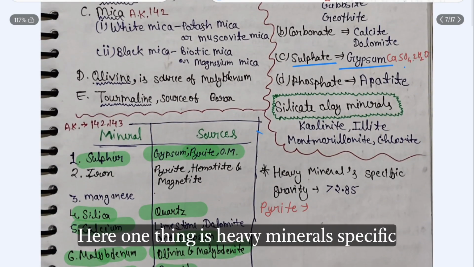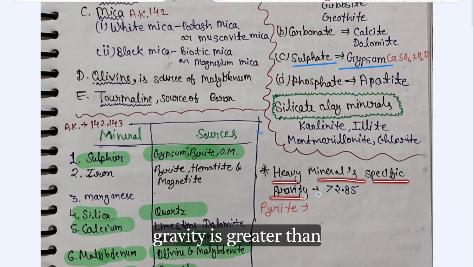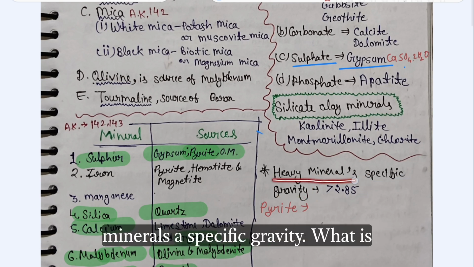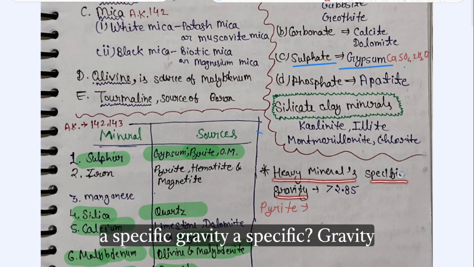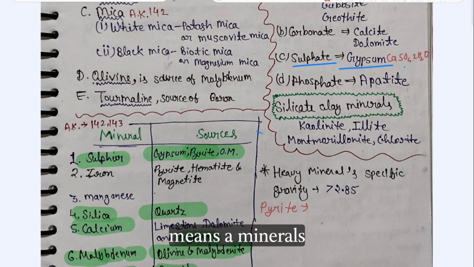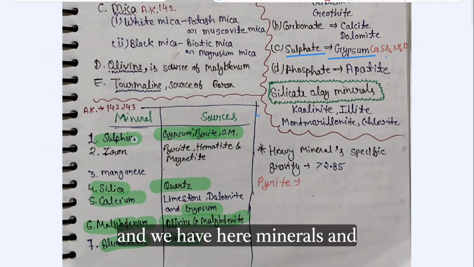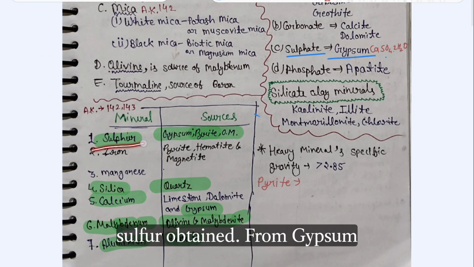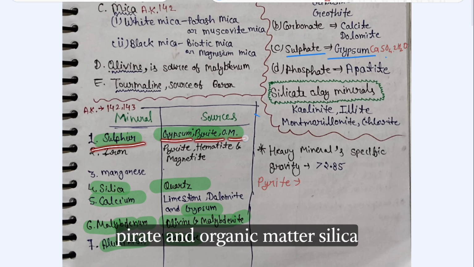So here one thing: heavy minerals have specific gravity greater than 2.85. What is specific gravity? Specific gravity means whether a mineral can float on water or not. And we have minerals and sources, for example sulfur obtained from gypsum, pyrite, and organic matter.